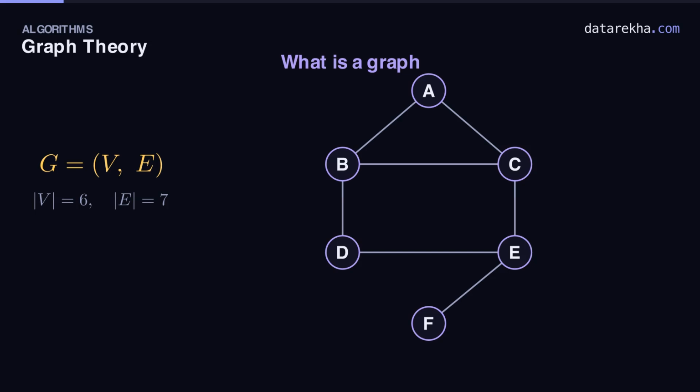We write it G equals (V, E). V for the vertices, E for the edges. And a cousin you already know, a tree. A tree is simply a graph that's connected and has no cycles. Every tree is a graph, but most graphs are richer, with loops and many paths between points.